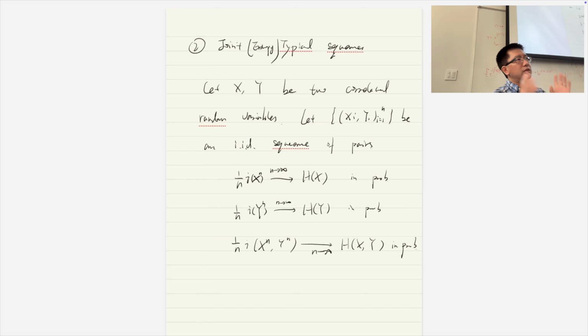Intuitively, if we say x and y are in the typical set, or it's a typical sequence, then we probably also want x to be in the typical set as well. But the question is, can this guarantee these two? If we can, then we just need that. If we cannot, then we need all of them.